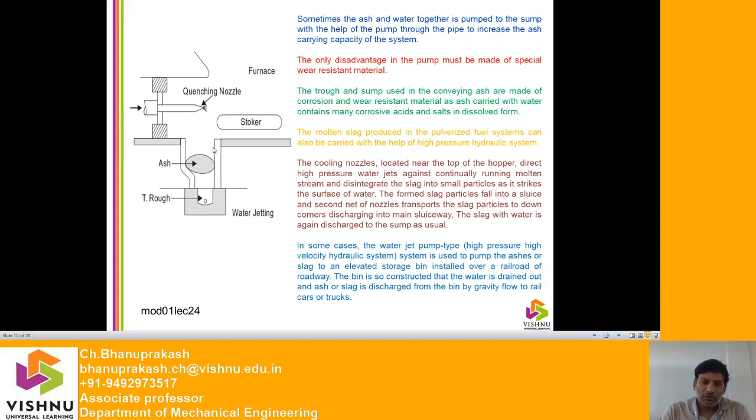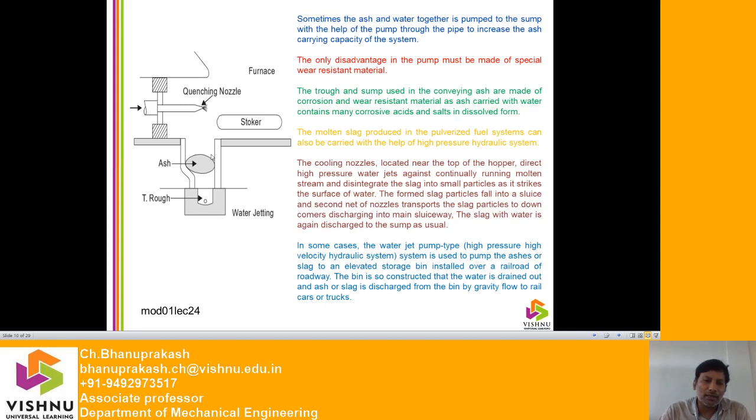In some cases, we are using a water jet pump type. Generally this is a high pressure, high velocity hydraulic system. The system is used to pump the ashes or slag to an elevated storage bin installed over a railroad or roadway.